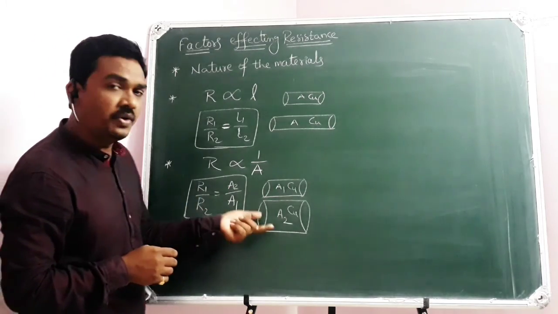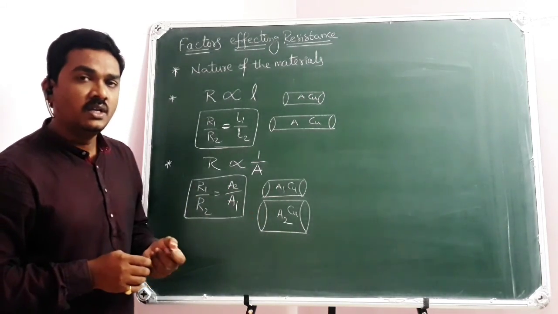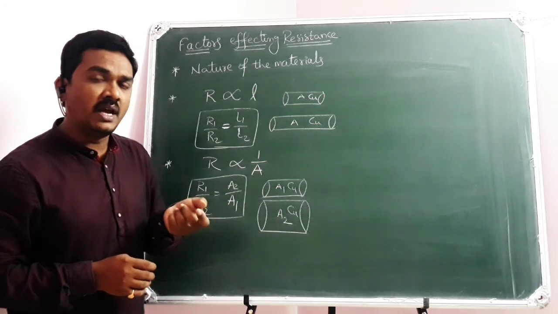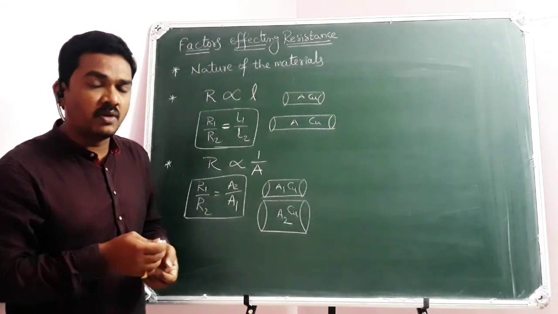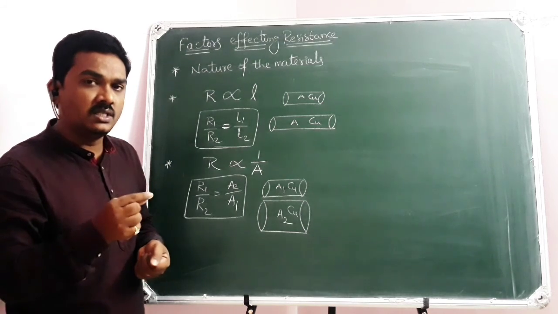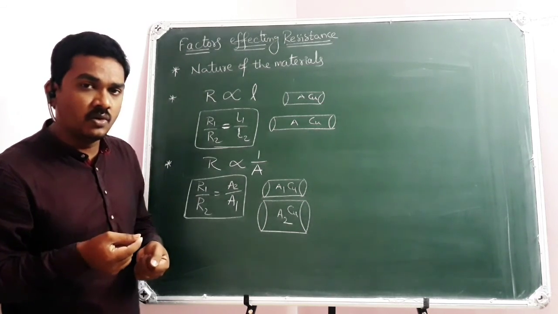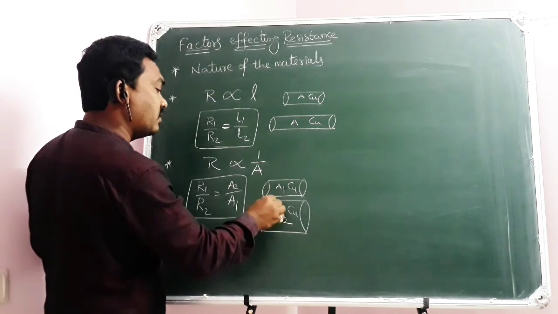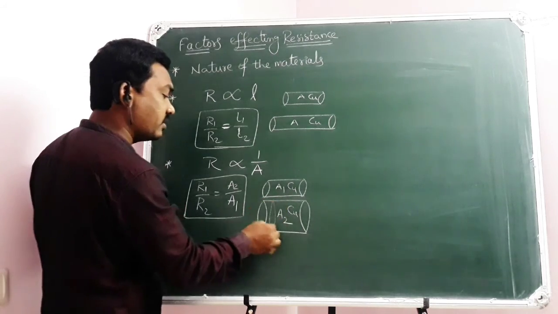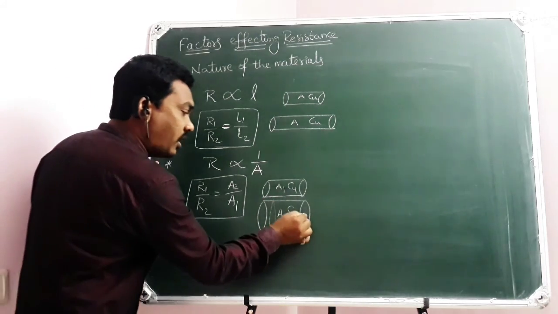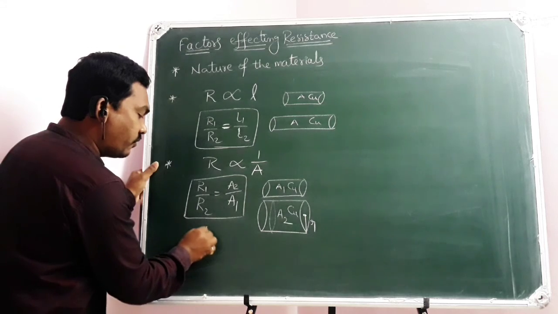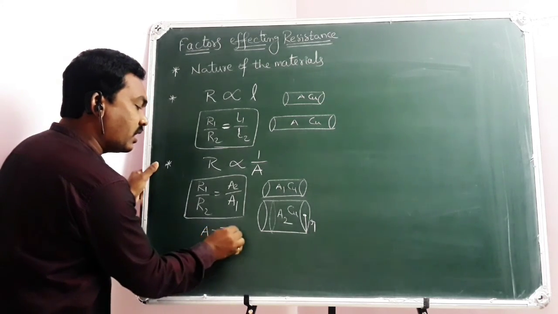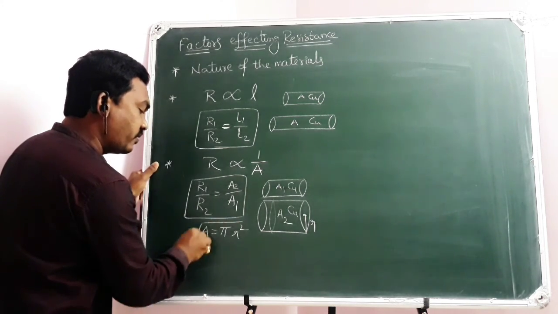But in the case of cylindrical conductors, usually a conducting wire will have a circular cross section. In a microscopic view, the circular cross section will be seen with the conducting wire. Then in that case, if r is the radius of the cross section, then the area of cross section is given by the formula pi r square.